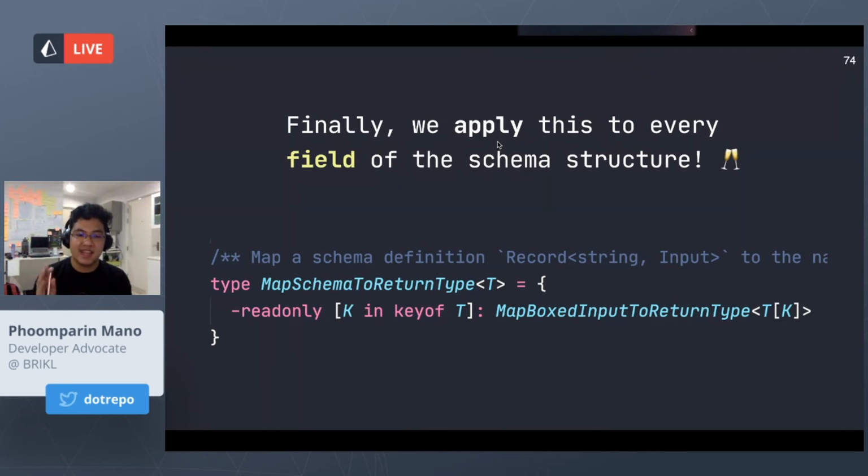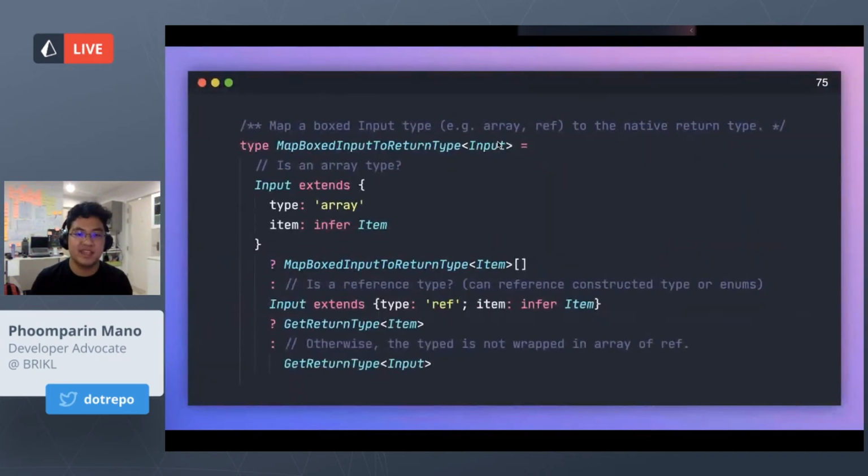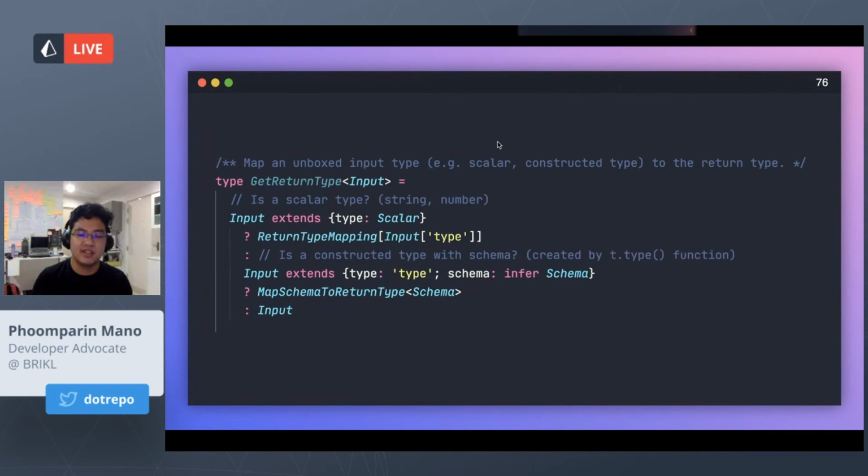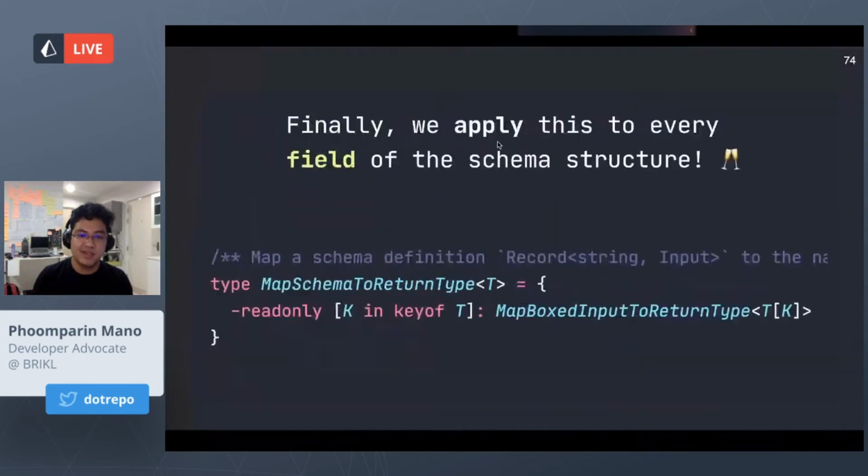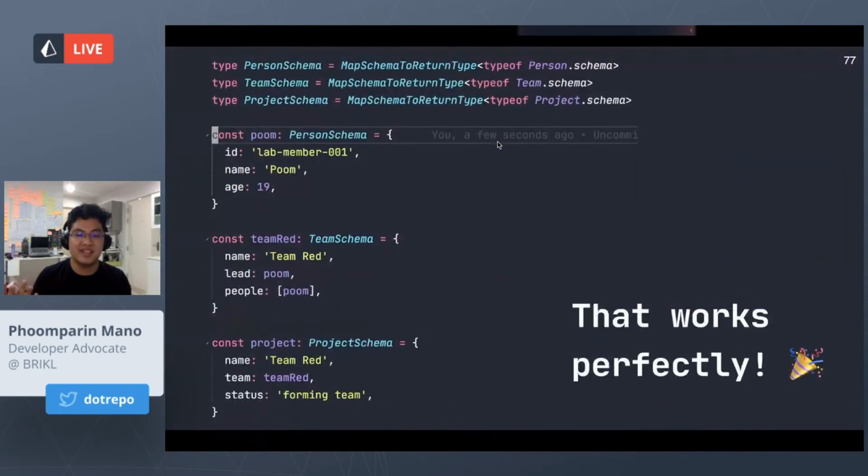So let's take a step back and look at what we did. We have this function that maps an array and a reference. And then we have another generic, which maps the scalar type and the constructed type into a concrete type. If we do this, and then map it for everything in the schema, then sure enough, we are going to get a working type.